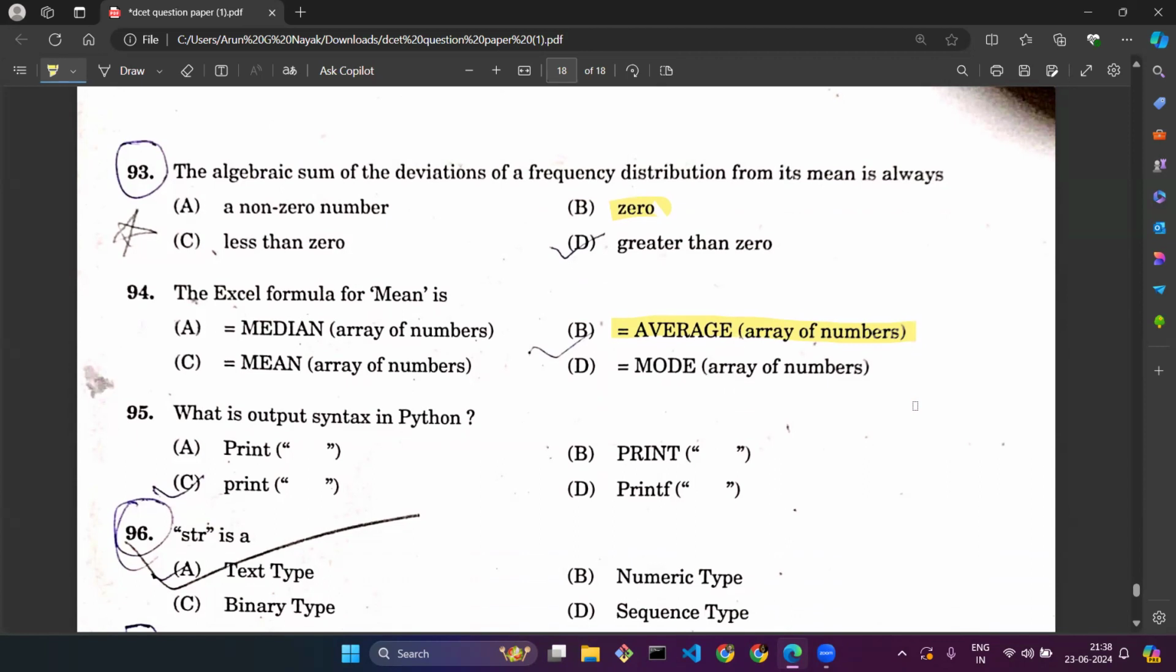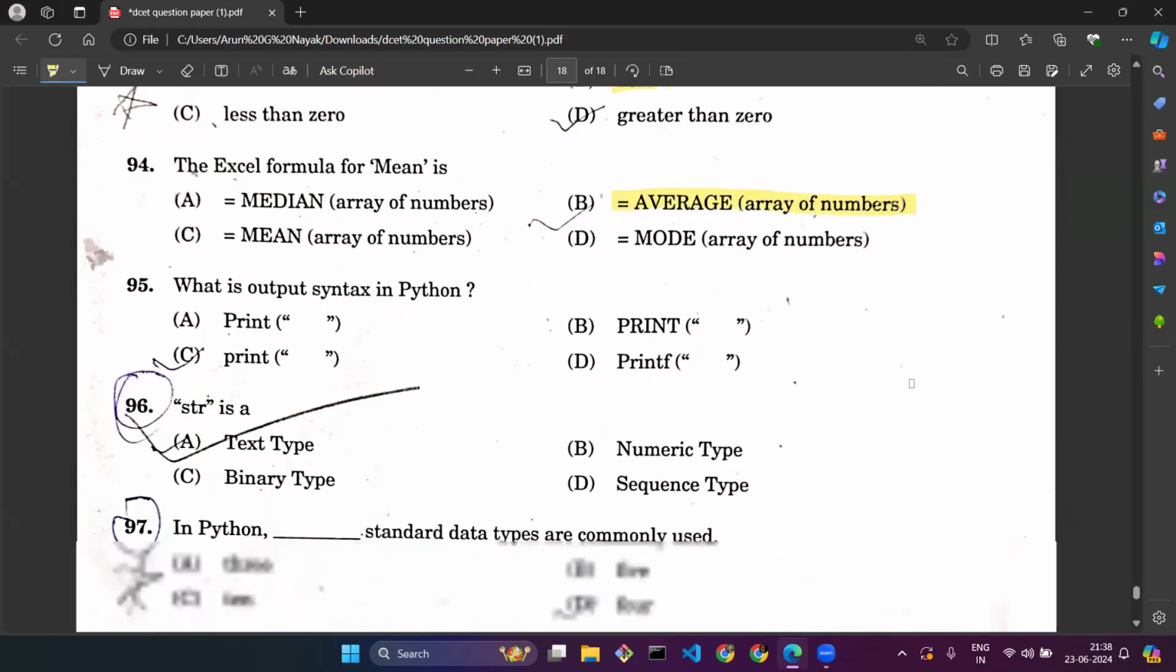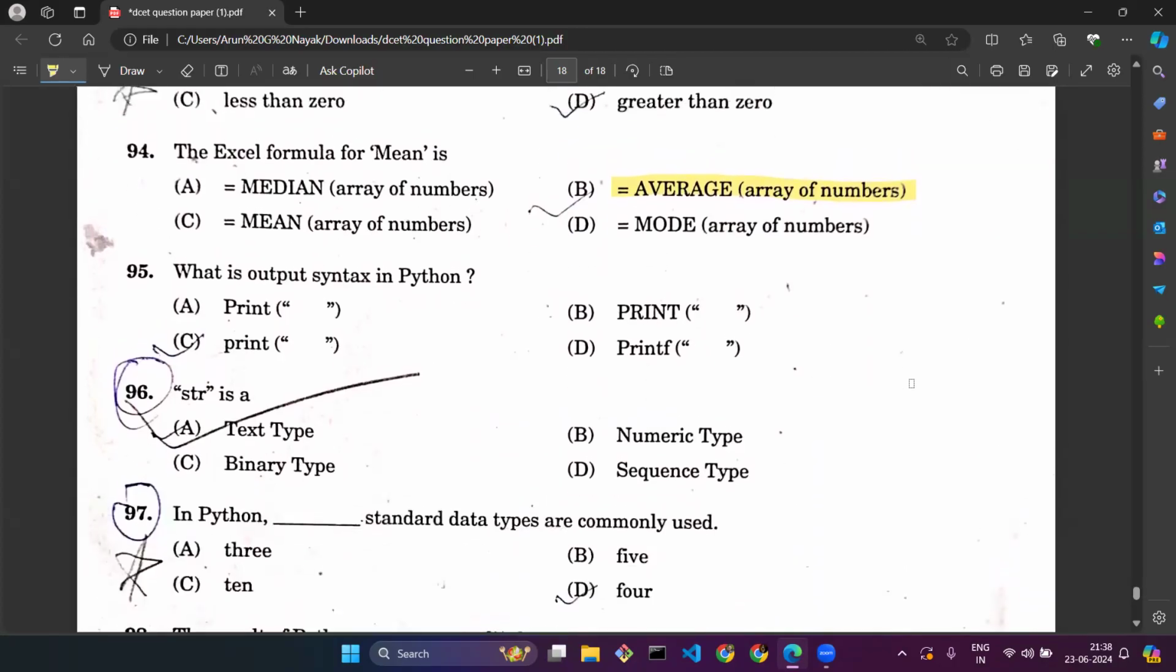Question number 95. These remaining 4-5 questions are related to Python programming. Question number 95. What is the output syntax in Python? If you know, there is a concept of a print function, that is option C. Again, the print function is with a lowercase letter. So option C is the correct answer.